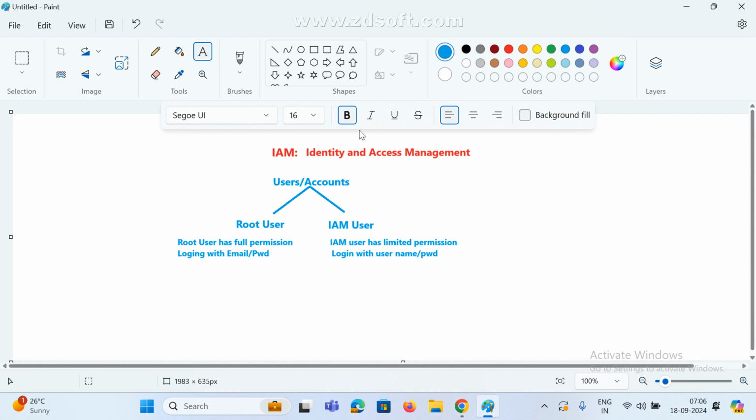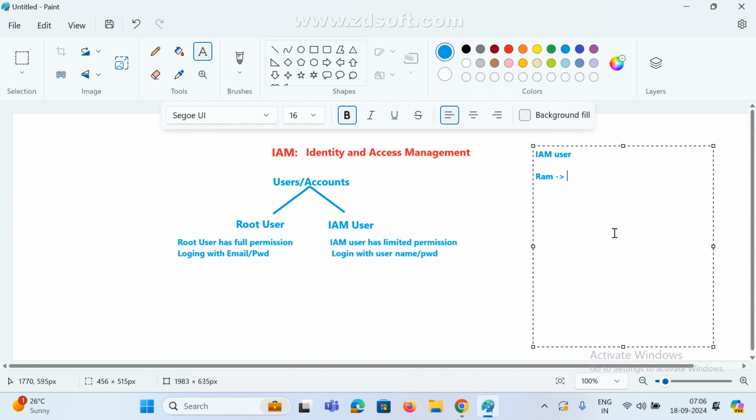Now yesterday we saw how to give permissions, the root account and how it will provide them. Yesterday we created IAM users, and I created a few users, right? For example, for Rama user, I need to give some permissions so it is easy to access.